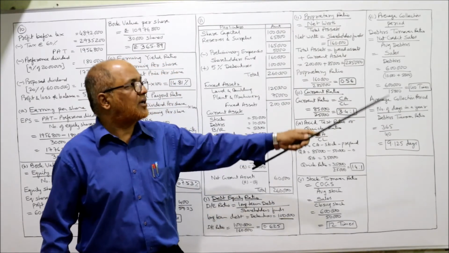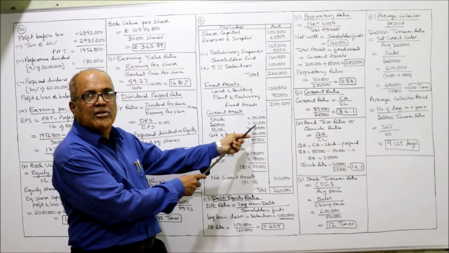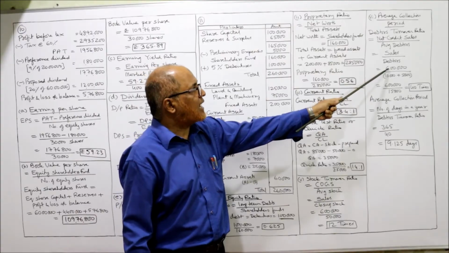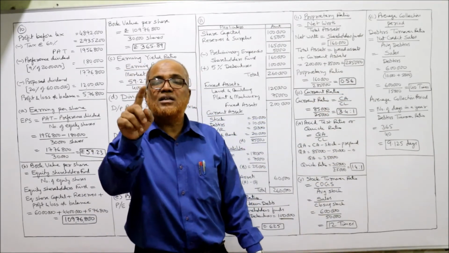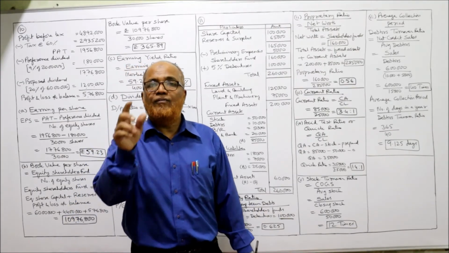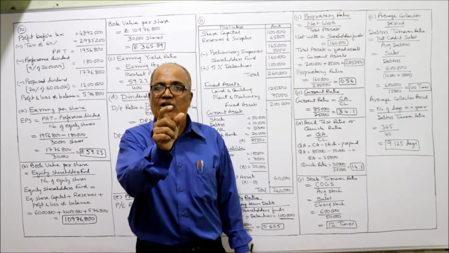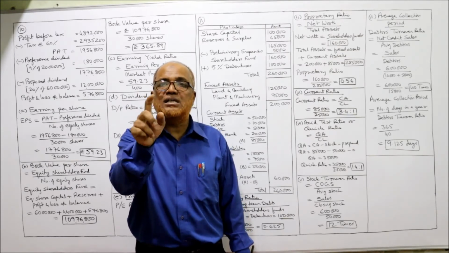We'll take the closing debtors. Closing debtors are there, 10,000. So substitute 6 lakh divided by. One more point. In this debtors, it includes bills receivable. Already in the previous problem I told you. When we calculate debtors turnover ratio, debtors must include bills receivable.